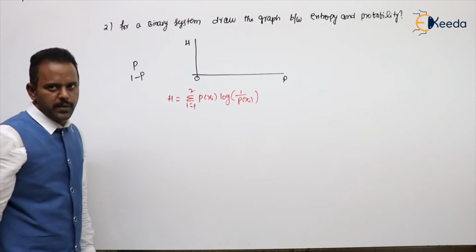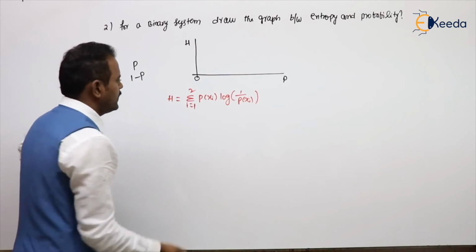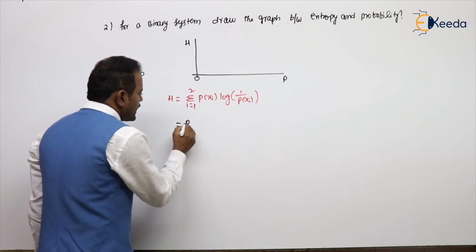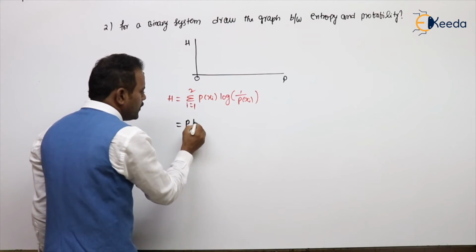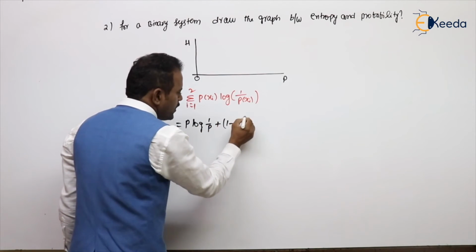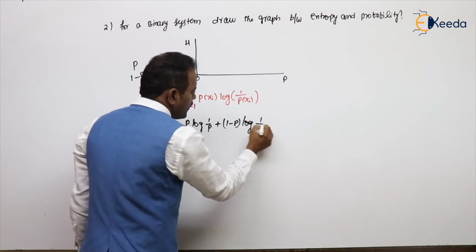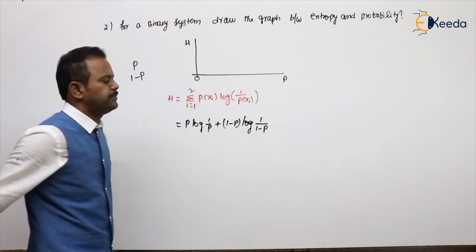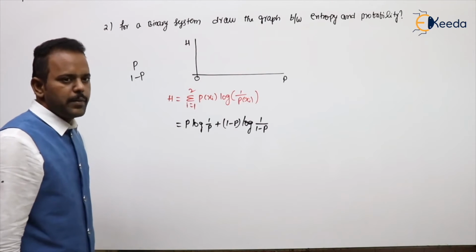Obviously 1 minus p, because total probability is 1. So let us assume H equals p into log 1 by p plus 1 minus p into log 1 by 1 minus p. Are you getting my point?